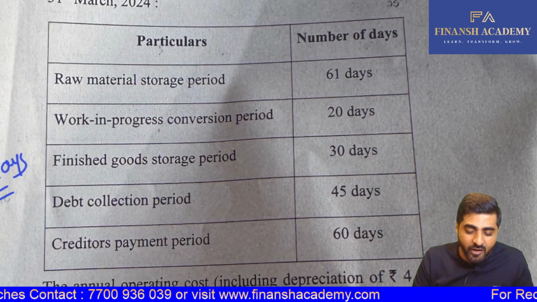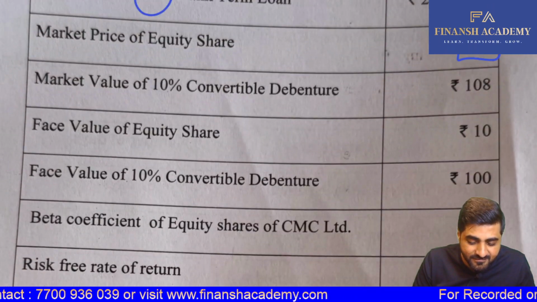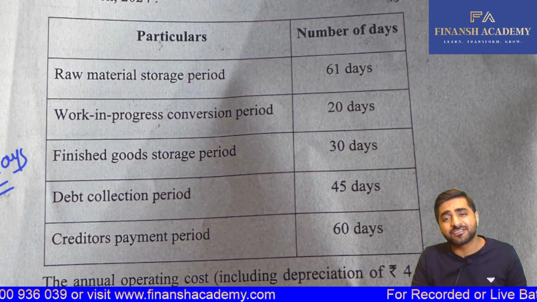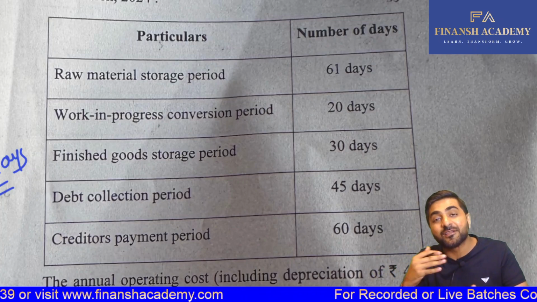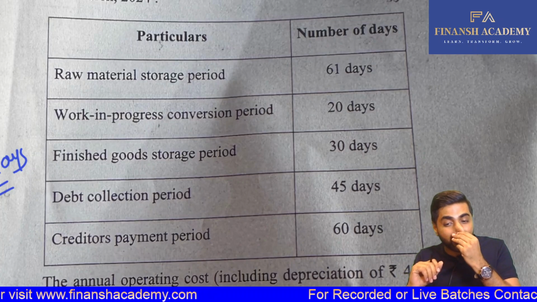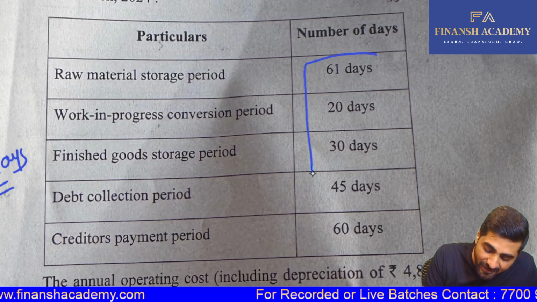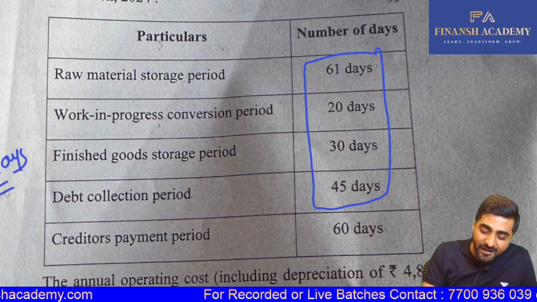Question number 2B was regarding your working capital operating cycle duration. Such an easy question. Sometimes you keep on doubting the paper and recalculate things to check whether what you have done is correct or not. So this is operating cycle duration. Again, we have done like 3-4 questions of the same type.